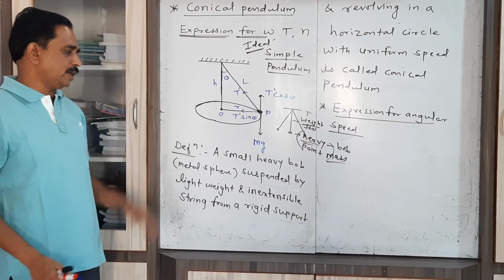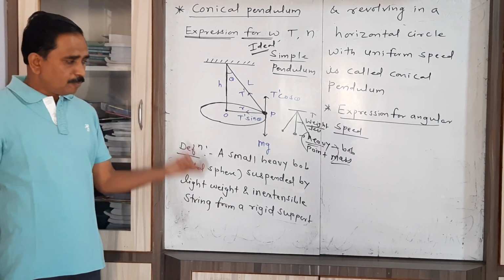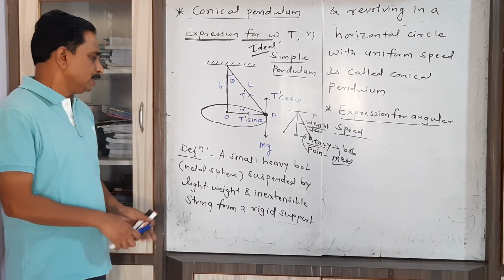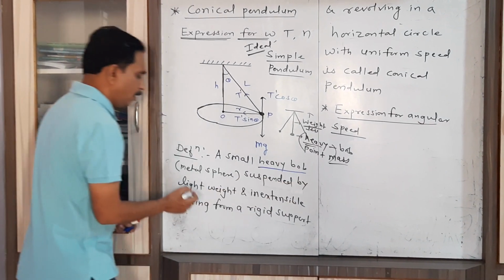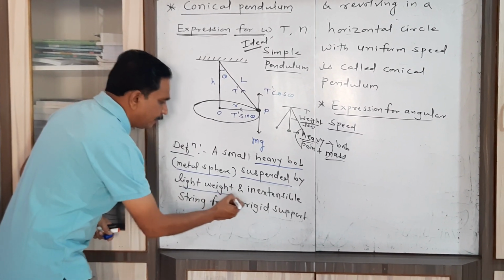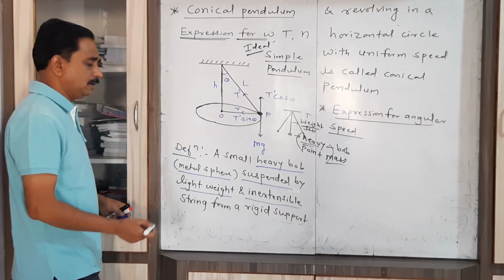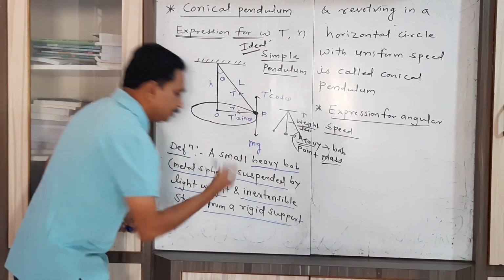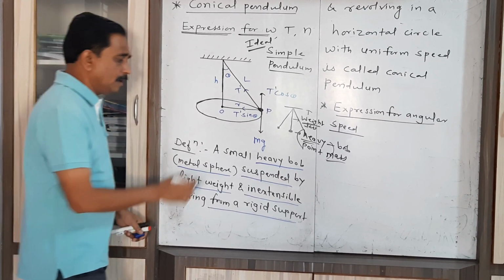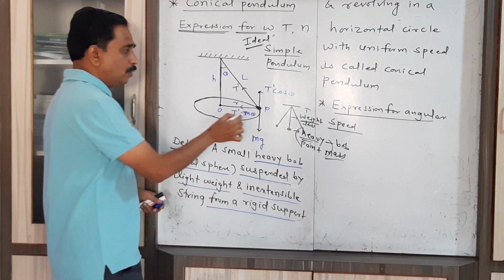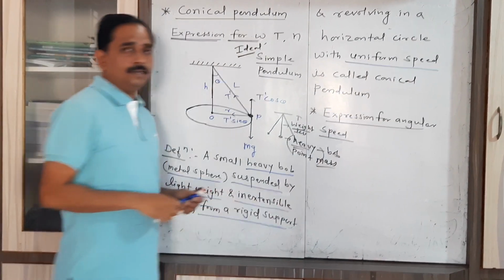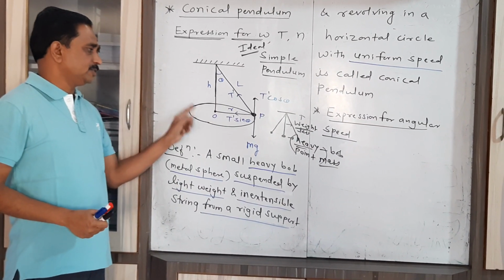So if you want to define the conical pendulum, you can define it like this: a small heavy bob, that is a metal sphere, suspended by a lightweight and inextensible string connected to a rigid support, revolves in a horizontal circle with uniform speed, so that the string forms the shape of a cone.